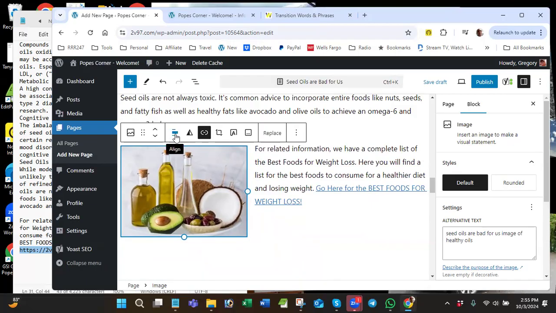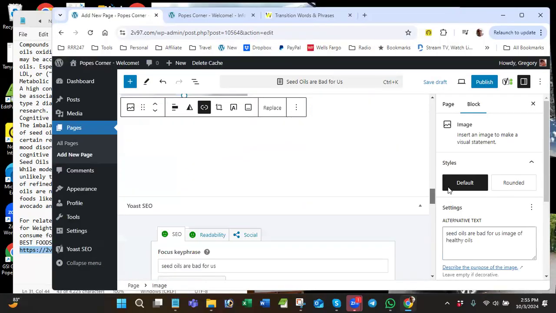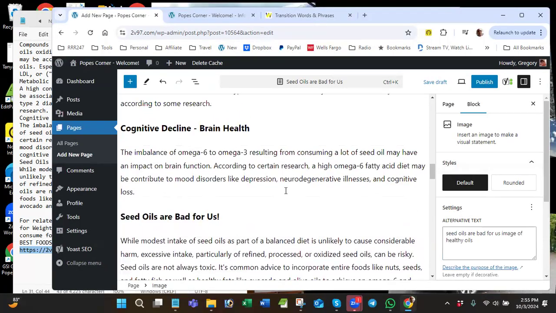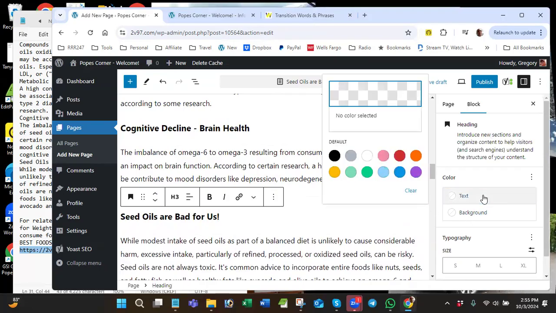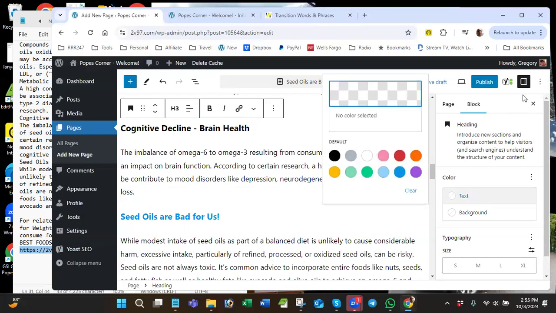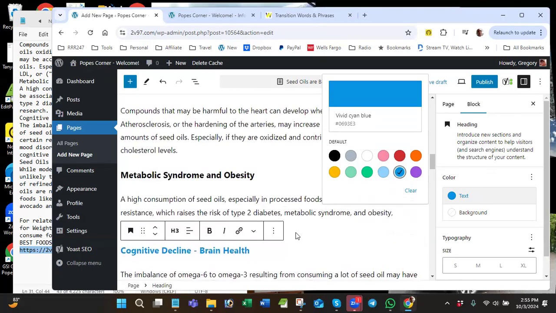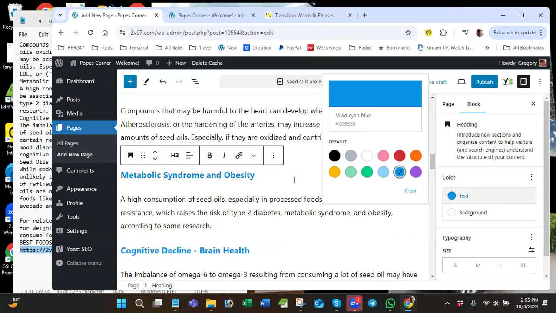I think I'll leave this left. I usually like to have one on the right side and one on the left side. So you can see, even though it took me that long to do all that, it doesn't look like that much. Now, I did want to change this text color, so I'll just use Rory's for now. I'll probably end up just leaving it this way. All you've got to do is, now I'm on settings, not on Yoast, and so we get this option. And you have to click on the active block. So in this case, I'm changing the headings. So it's very simple. You can see how easy I can do all this.